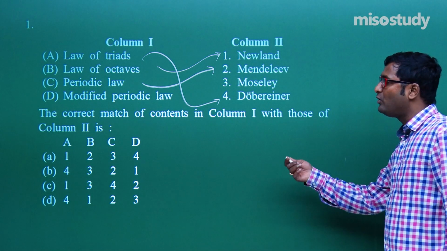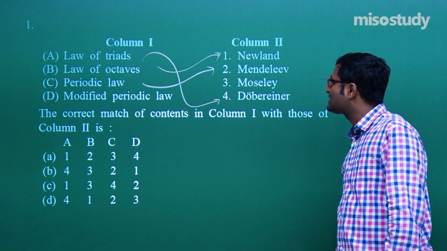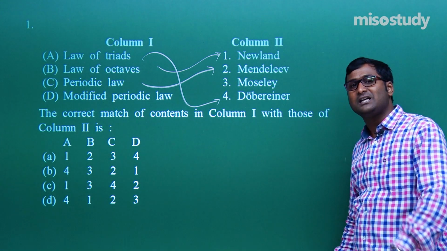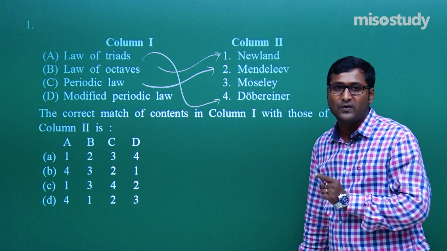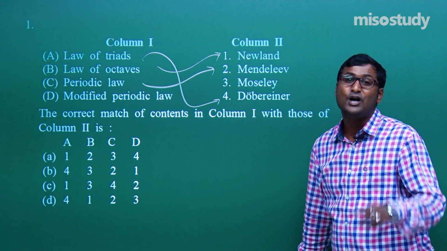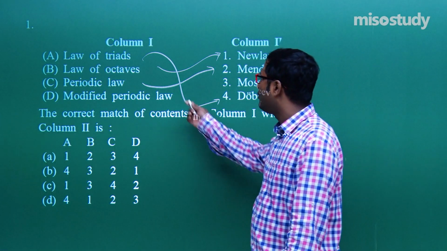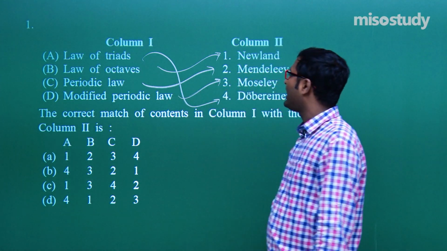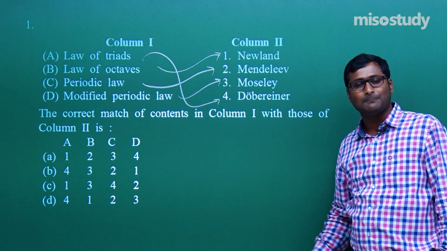And what is the modified periodic law? That was given by Moseley, that is, properties of elements are a periodic function of their atomic number, not atomic mass. So modified periodic law was given by Moseley. This is the correct match.